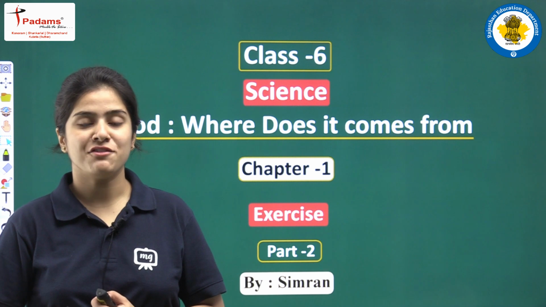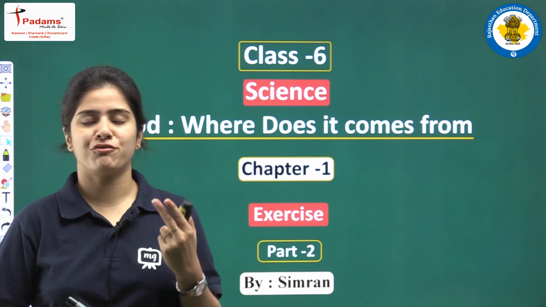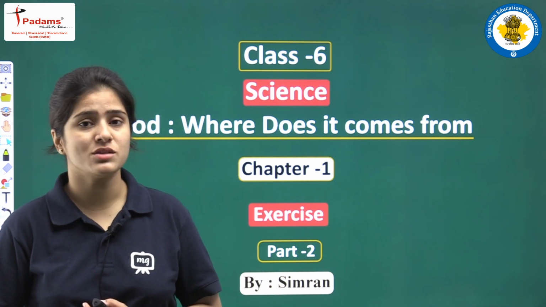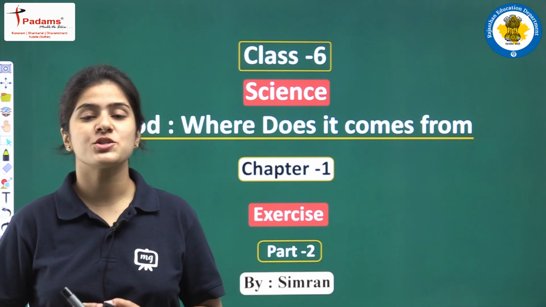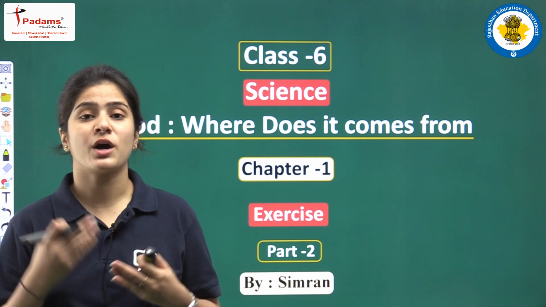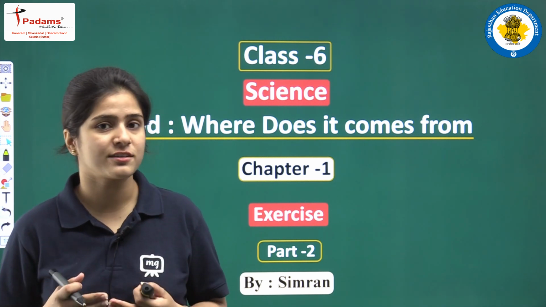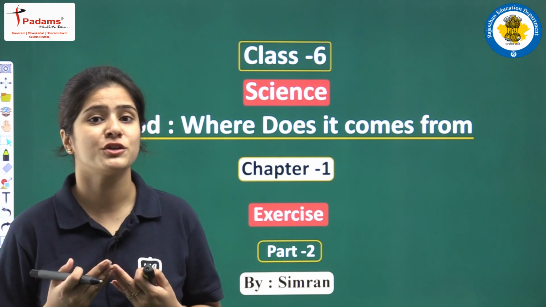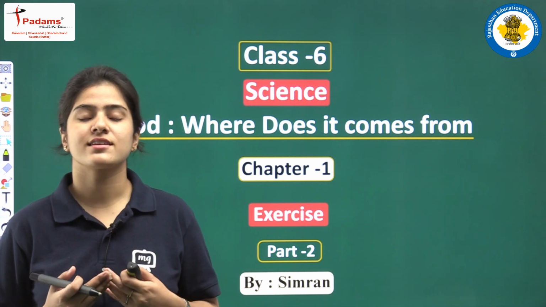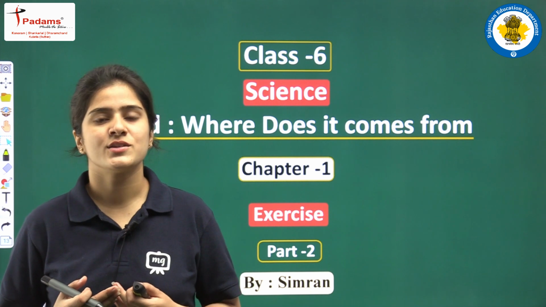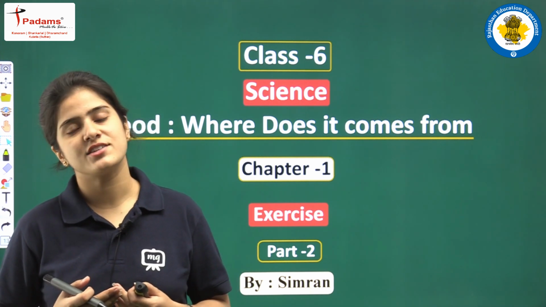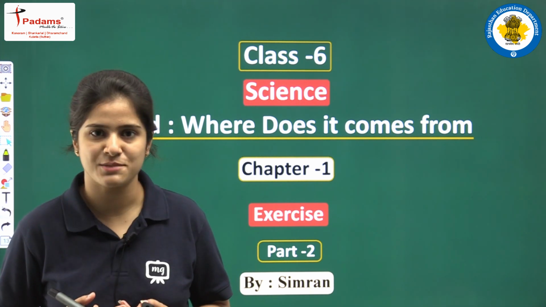Okay, today we are discussing part 2 of our chapter number 1, that is food, where does it come from. In the last class, children, we discussed sprouted seeds, nectar, the introductory portion, that is the variety of the food items, right? We have discussed animal sources, plant sources and edible parts. So today we are continuing this chapter and we'll be doing the exercise part also.